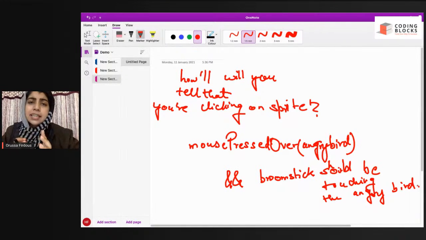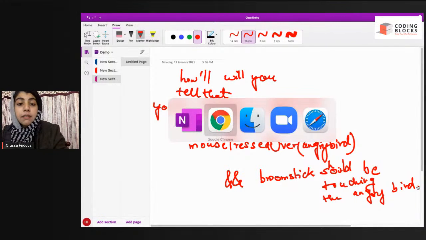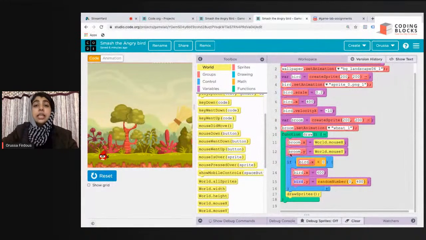Some of you might be asking, ma'am, my broomstick's position is already the mouse's position or the cursor's position, so why is it necessary to attach this condition that the broomstick should be touching the Angry Bird? It is very confusing, so to make it short, this has something to do with frames. That is why we have to attach both of these conditions. It might or might not work if we attach mouse pressed over alone.